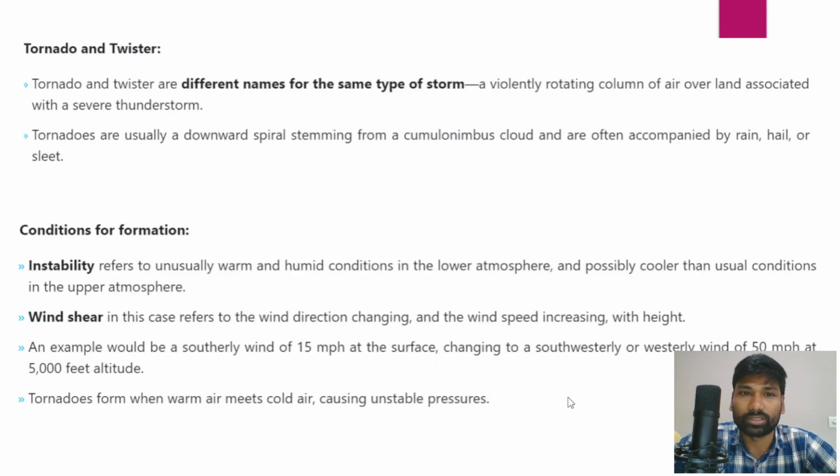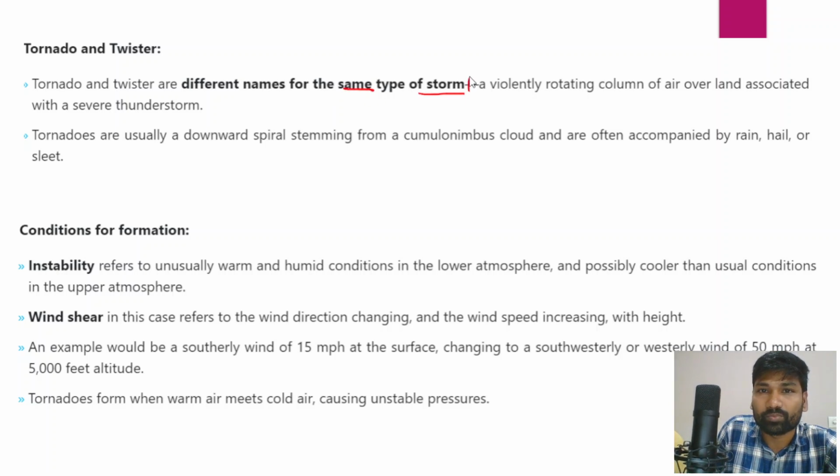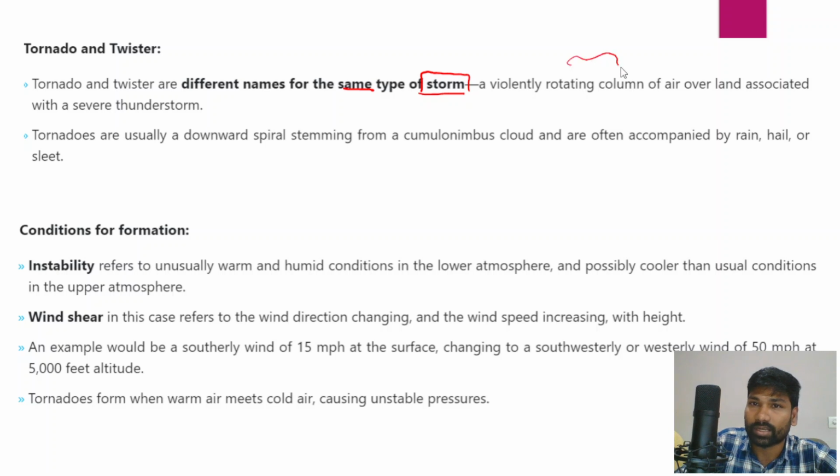First and foremost, you have to write what a twister is, or it is also known as a tornado. Tornado and twister are different names for the same type of storm. This is how Northern America looks like, and this region is known as the Gulf of Mexico.